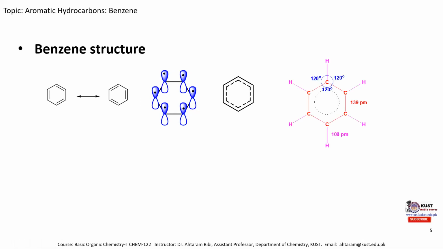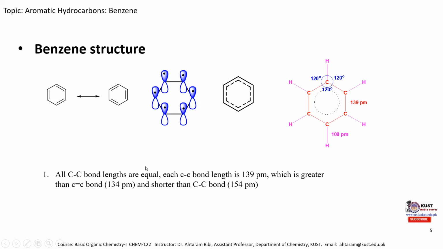And this is the structure which shows the carbon-carbon bond length and carbon-carbon bond angle, as well as the carbon-hydrogen bond angle. It is experimentally observed that all the carbon-carbon bond lengths are equal: this carbon-carbon bond length is 139 picometer, this carbon-carbon length is also 139 picometer, and each carbon-carbon bond length is equal to 139 picometer.